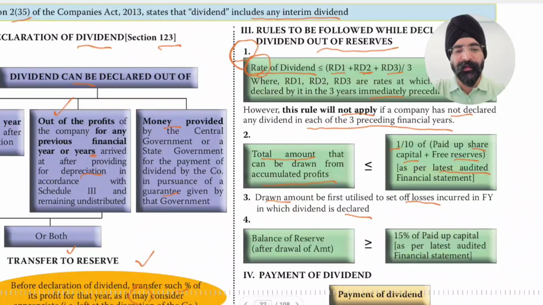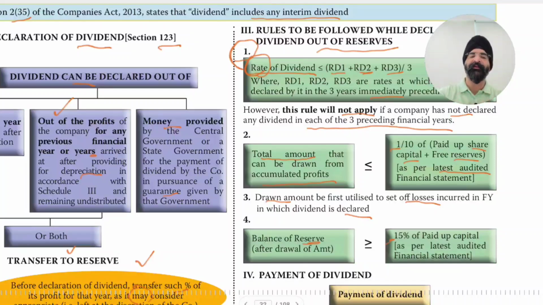Then next is the balance of reserve after drawal of amount. So first was rate, second was how much can be withdrawn, then after withdrawing the amount, how much balance should remain in reserves. So the balance of reserves after withdrawal should be greater than or equal to 15% of the paid up share capital as per the latest audited financials.